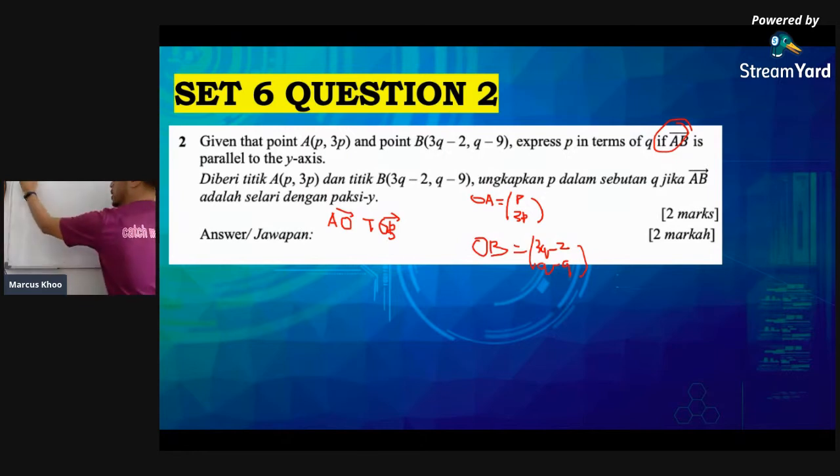So vector AO plus OB gives vector AB. Vector AO is minus P, minus 3P. Sorry, I'm writing it very small.